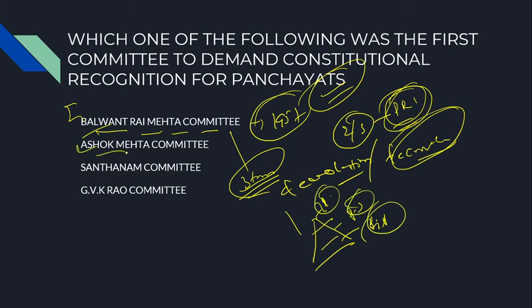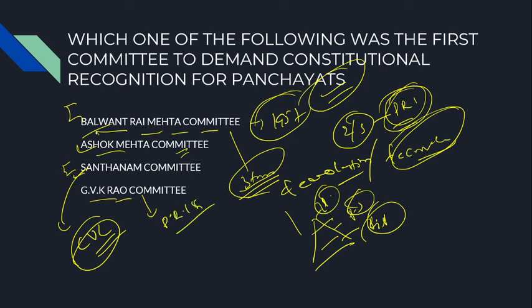Likewise, the Ashok Mehta committee, during the Rajiv Gandhi era, gave the concept of the 2 tier structure. Then the Santhanam committee, a very important committee, gave the recommendations for the creation of the Chief Vigilance Commission. And the GVK Rao committee is associated with the PRI structure. So the important committees associated with the PRIs are the Balwant Rai Mehta committee, the Ashok Mehta committee, and the GVK Rao committee. But the Santhanam committee recommendations gave birth to the creation of the Central Vigilance Commission, or CVC.